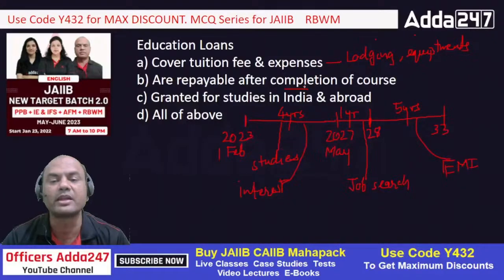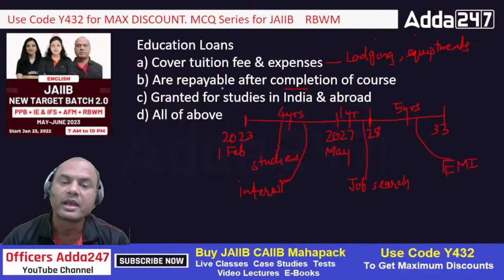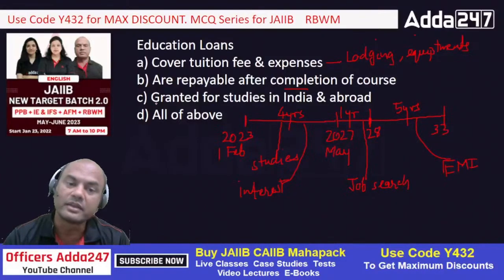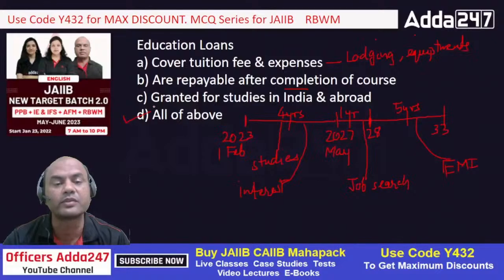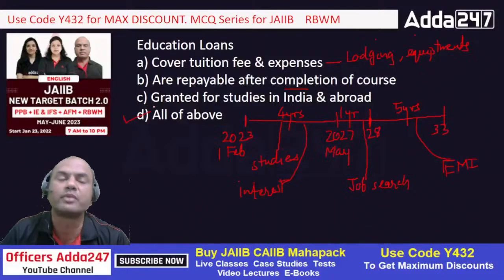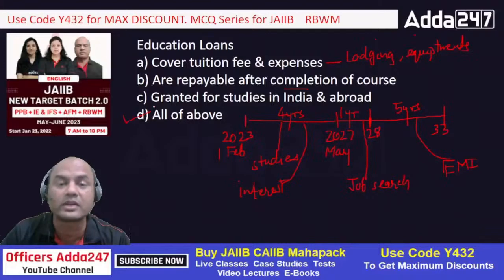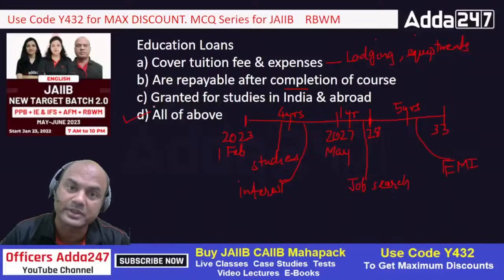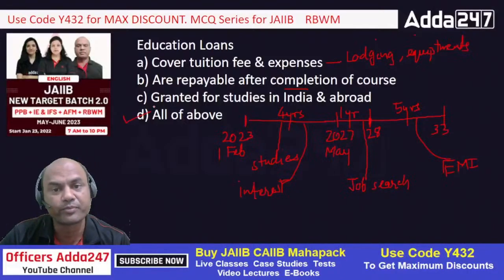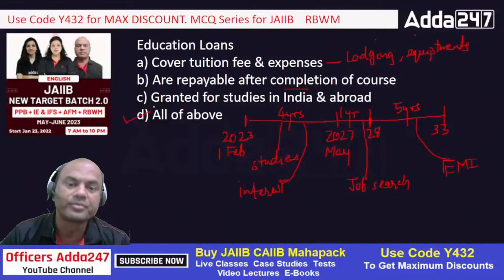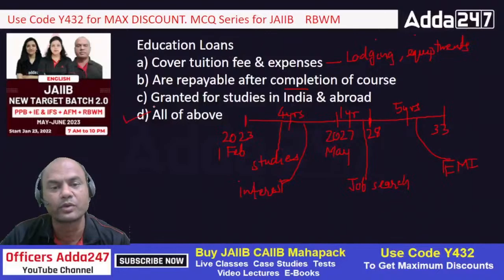So it covers what? Repayable after completion of the course, that's right. Granted for studies in India and abroad. Both India also education loans are given? Yes, they are given. So the answer is all of the above. Got it? It covers all the tuition fees, it covers all the lodging expenses, plus other expenses like here. Lodging, I gave you lodging, equipment, computer lab, library fees. If there are any other expenses which do have a proof, okay, so that can be given as an expense part over here. They are repayable only after completion of the course.